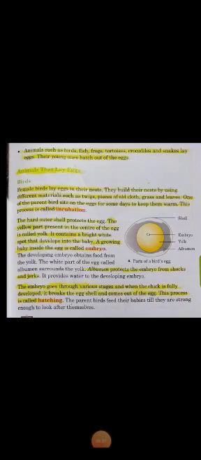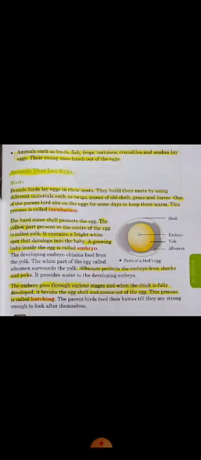So the developing embryo obtains food from the yolk. The white part of the egg called albumin surrounds the yolk. Albumin protects the embryo from shocks and jerks. It provides water to the developing embryo. Shock means a sudden blow, and jerk means a sudden uncontrolled movement.